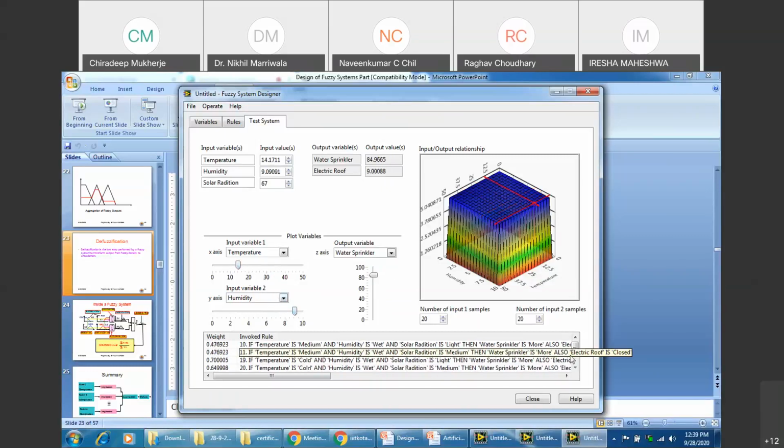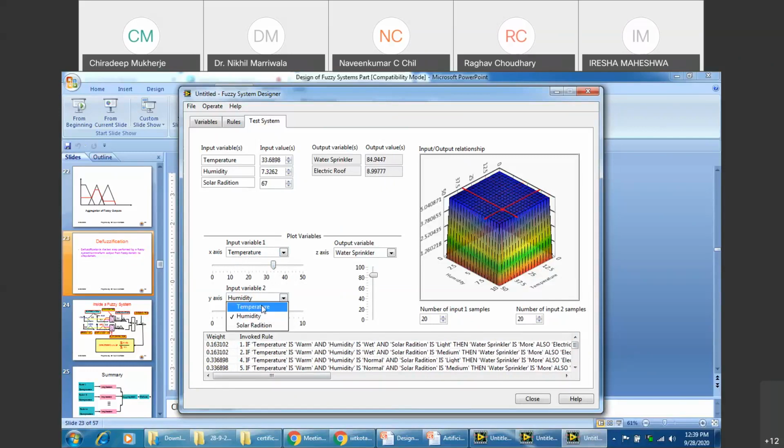Now, the type of rules that are the answers, the weights that you require are calculated accordingly. So you can keep the temperature moving. You can change the humidity. Sir, we can just manually enter the temperature, humidity, and solar radiation and get both the outputs. Yes, that is what I'm doing right now, manually.